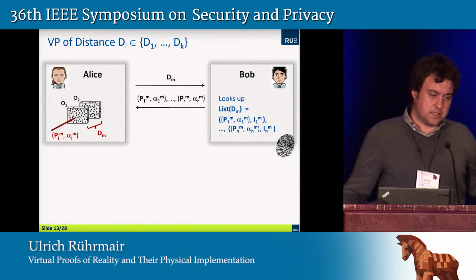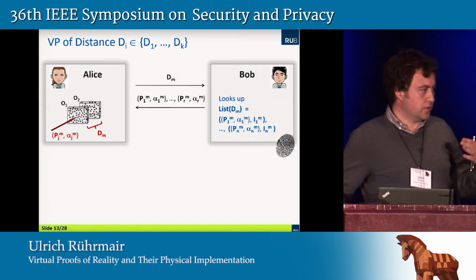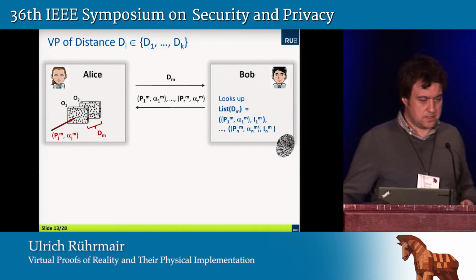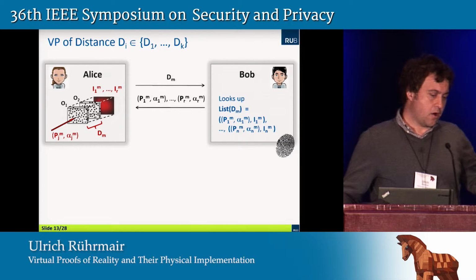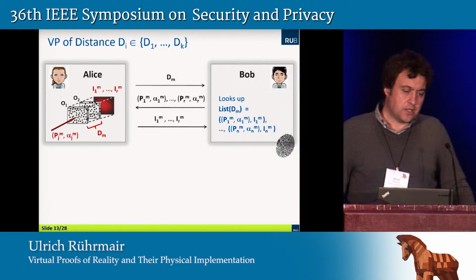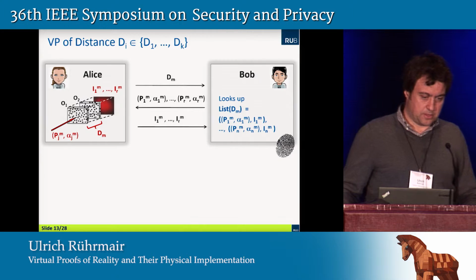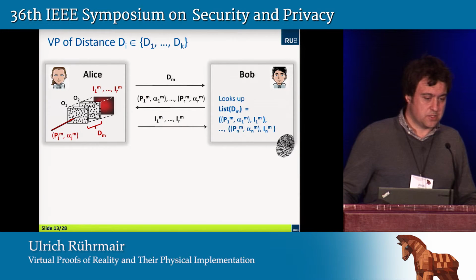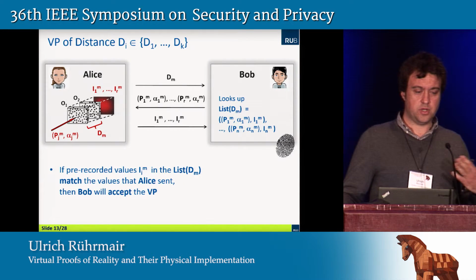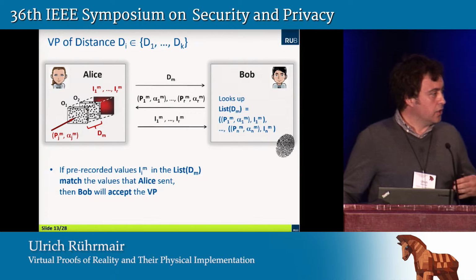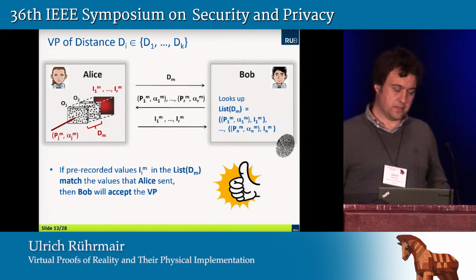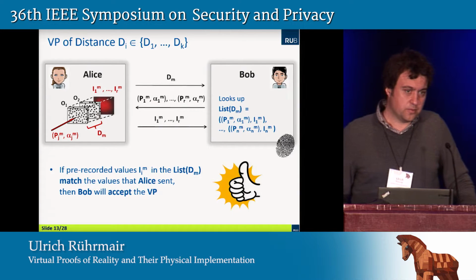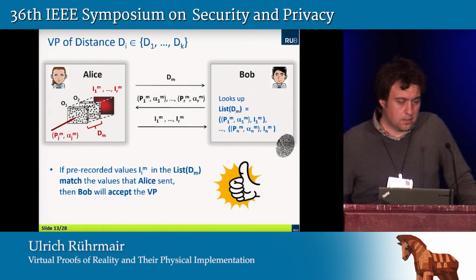Now Alice applies the laser beam for those points of incidence and for those angles of incidence to the two systems. She gets R interference patterns in response, and she sends these R interference patterns back to Bob. Now you can probably guess what the decision rule is. Bob says, if the pre-recorded values from my list match the values that Alice sent to me, I'm going to accept the VP. I'm going to say thumbs up. I believe that the two objects are at that distance. Okay, that's the virtual proof of distance.